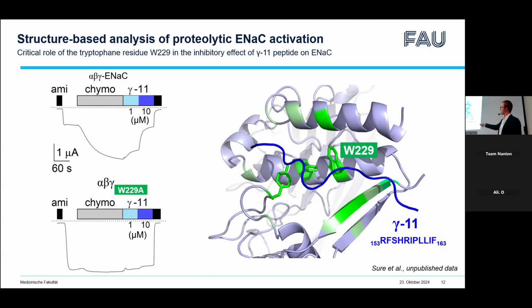This characterization of the binding site of the inhibitory peptide is of particular importance from a pharmacological perspective, because it demonstrates that theoretically it is possible to develop novel ENaC inhibitors which bind to this site. Probably these could be peptidomimetic inhibitors. And we could design novel antihypertensive drugs to treat hypertension. We would like to pursue this aim in our further research.